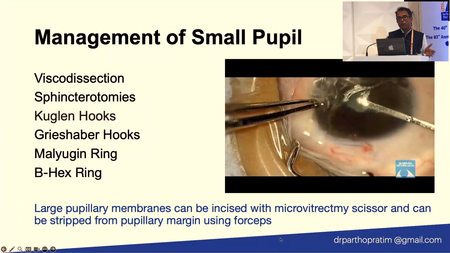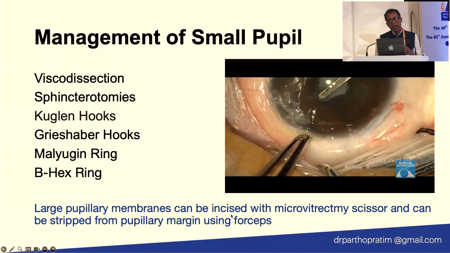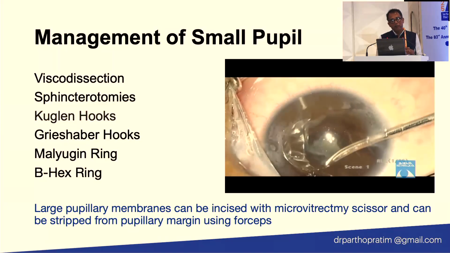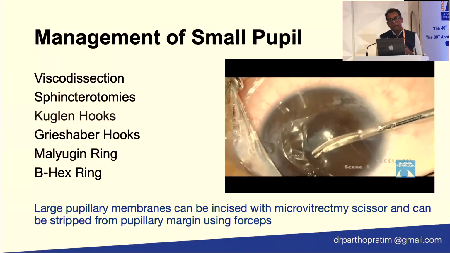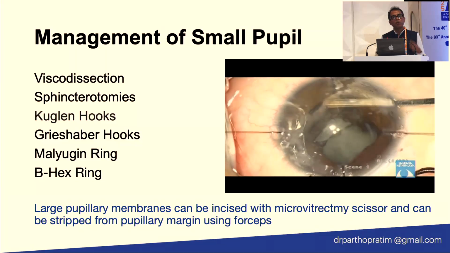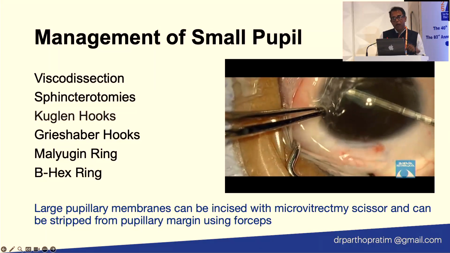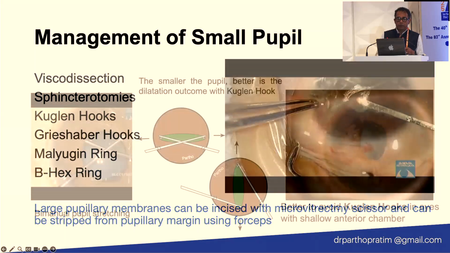Management of small pupil, many of you know, because in your routine cases also you handle a lot of small pupil cases, and there are so many devices available. I won't go into the details of that, but you have to understand that large pupillary membranes can be incised with the microvitrectomy scissor and stripped from the pupillary margin before you put that. So as you can see in this case, sometimes it's important to dissect the membrane before you apply the ring in uveitis.